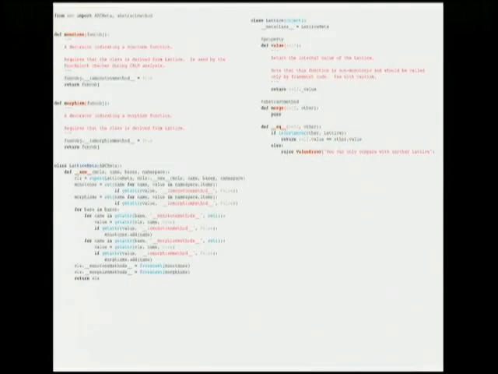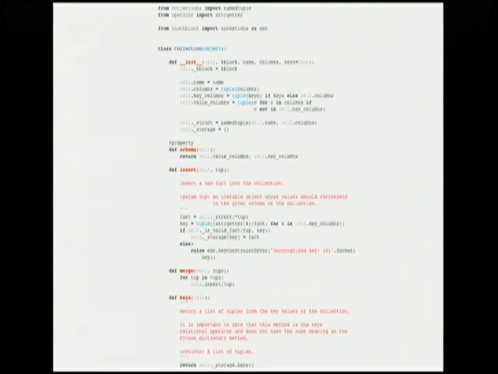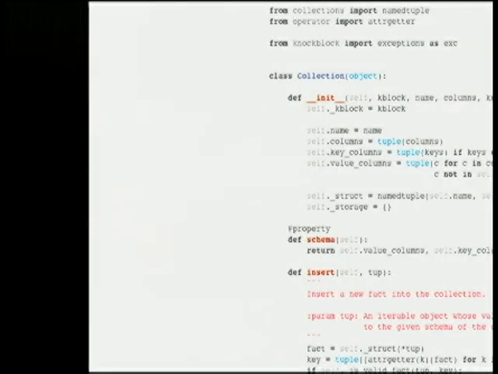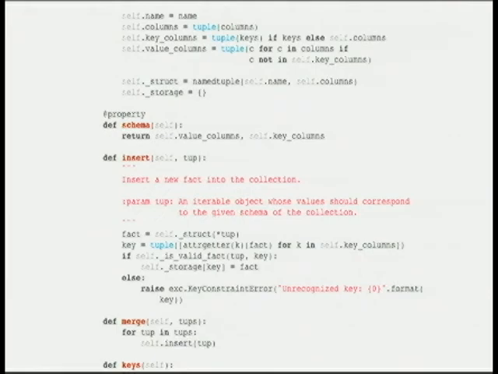I don't know if this is quite large enough, unfortunately, but I'm trying to squeeze a lot in there. This is the actual metaclass and the ABC for defining your own lattices. This one here, we've got the basis of the collections. So there's some places where we can simplify in Python.